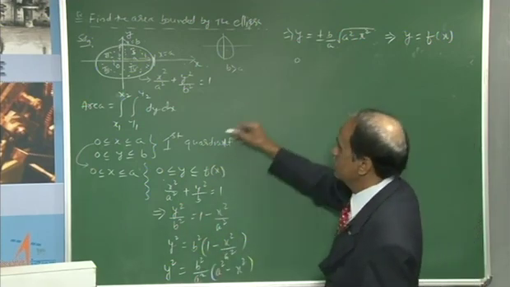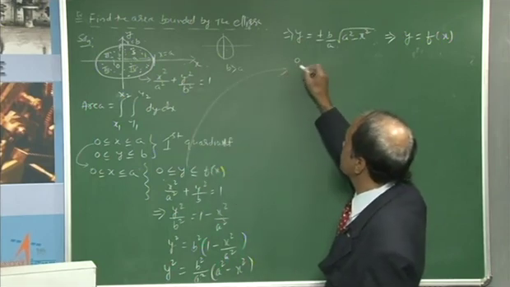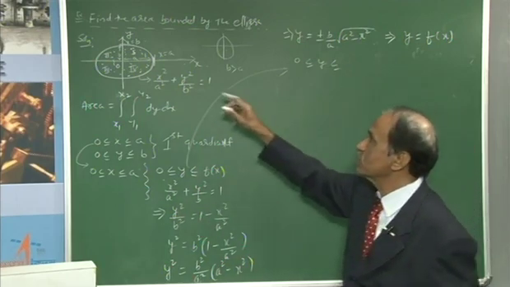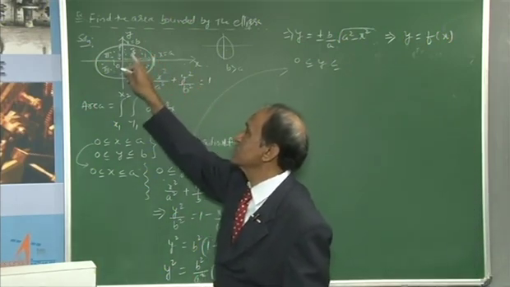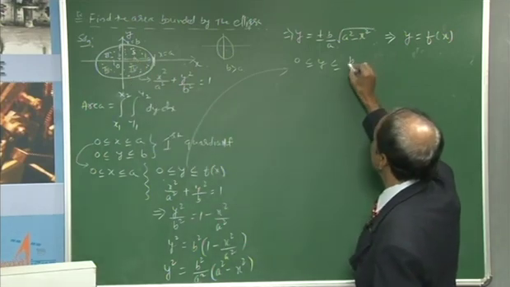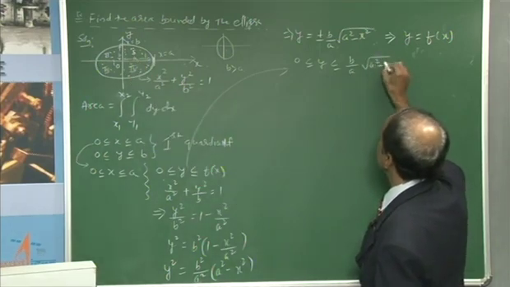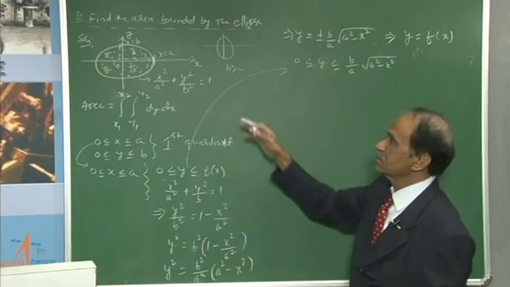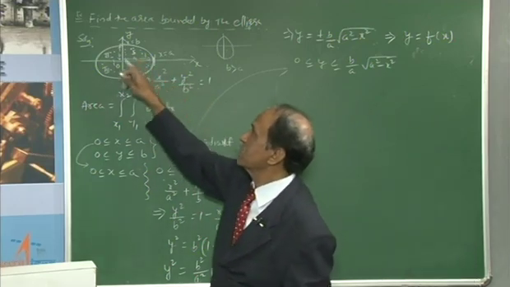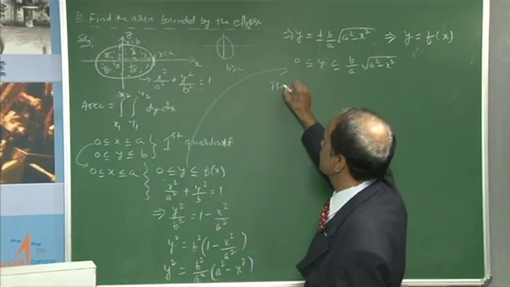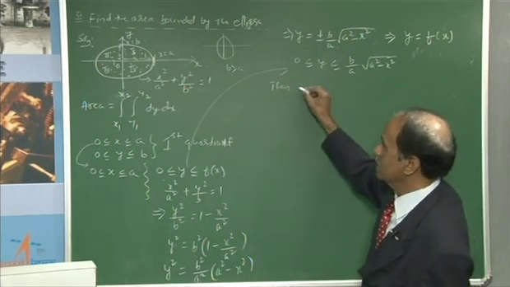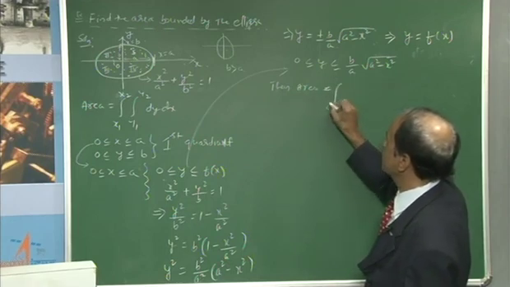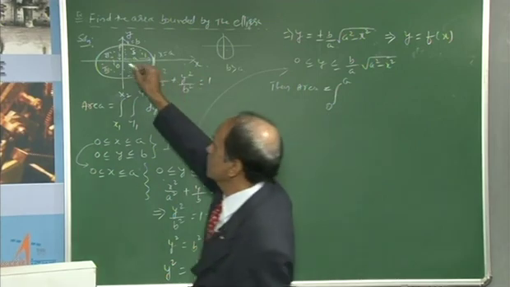Then finally, this y takes new limits, 0 less than or equal to y less than or equal to, if I calculate the area in the first quadrant, b by a root of a square minus x square. This is the new set of limits. Remember, we are calculating only the first quadrant. Then the formula is to be reset as, area is equal to, first quadrant I am talking, that is 0 to a, meaning origin.